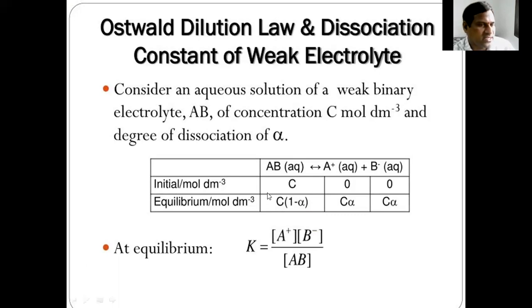Strong electrolytes dissociate at all concentrations, so no equilibrium is established between the ions and the electrolyte in solution. Whenever equilibrium is not established, we cannot write the equilibrium constant. That's why Ostwald dilution law is applicable only for weak electrolytes, not for strong electrolytes.